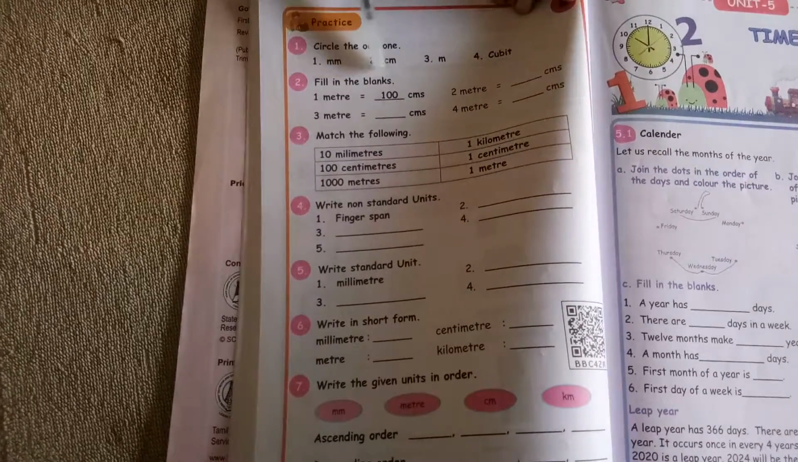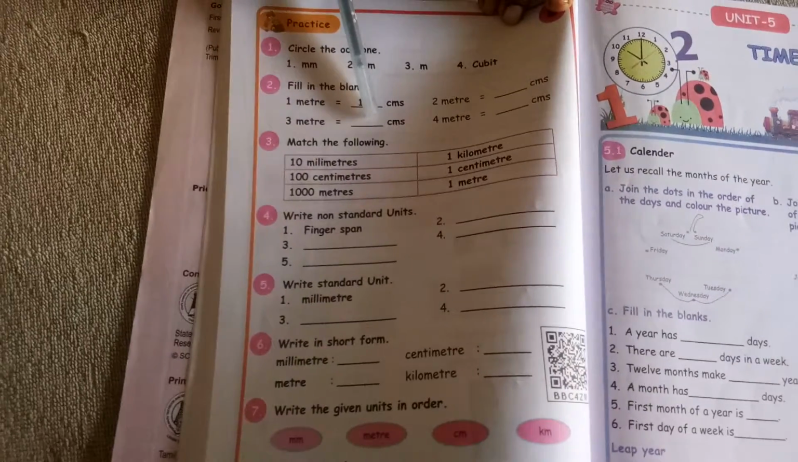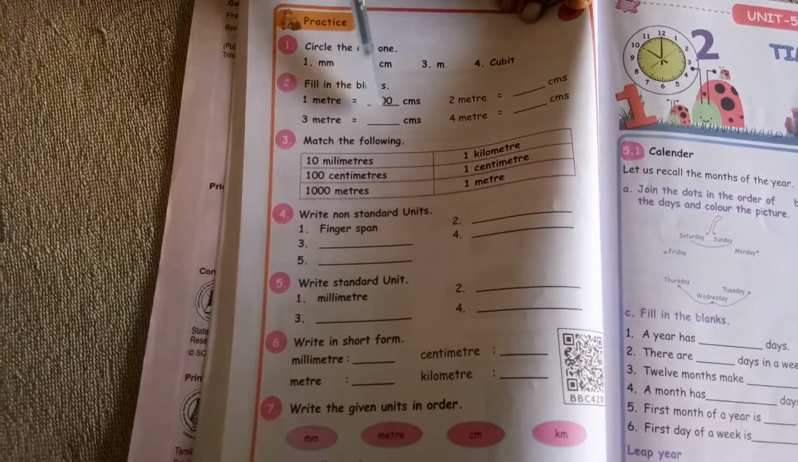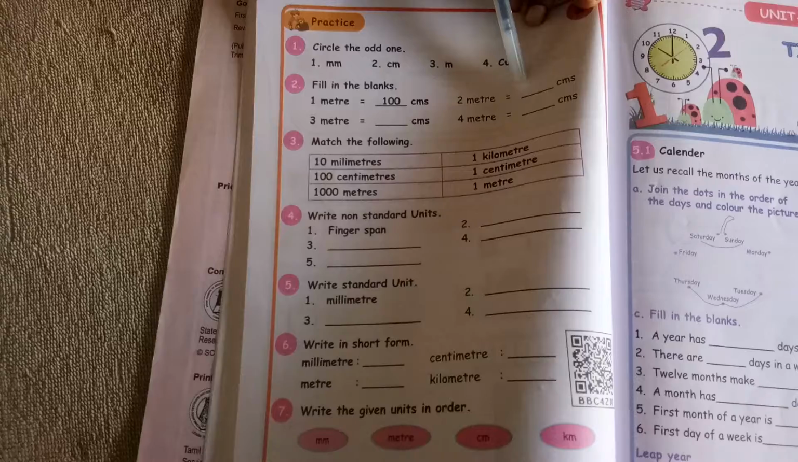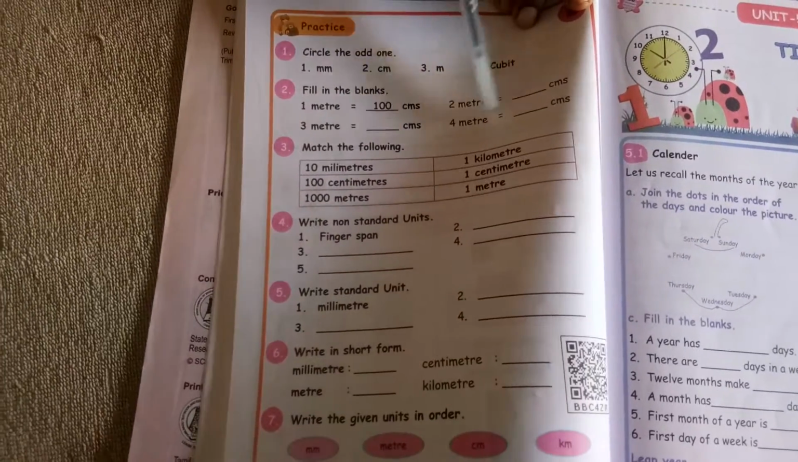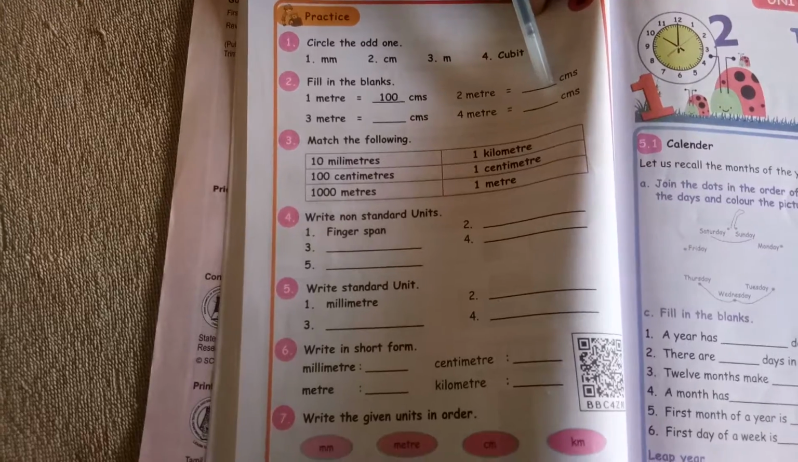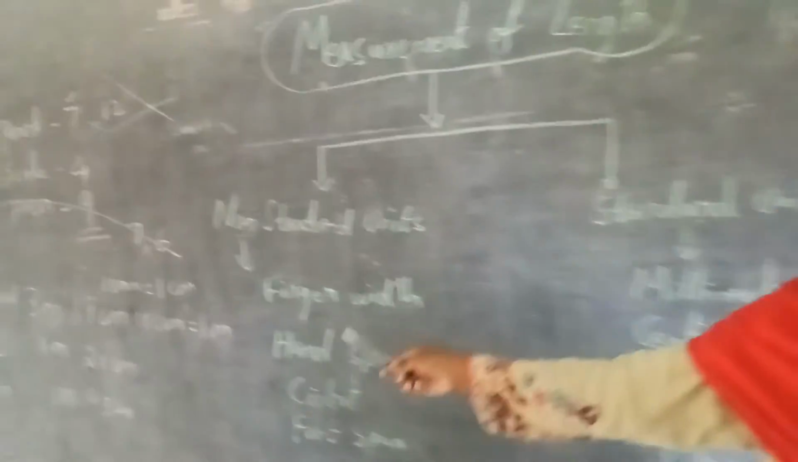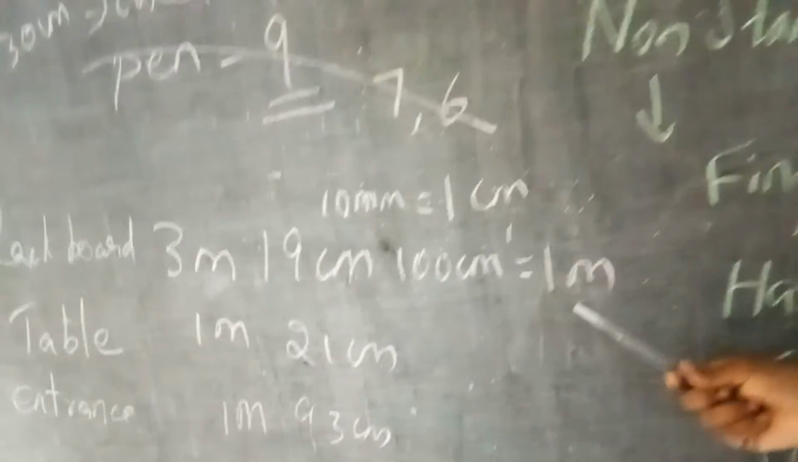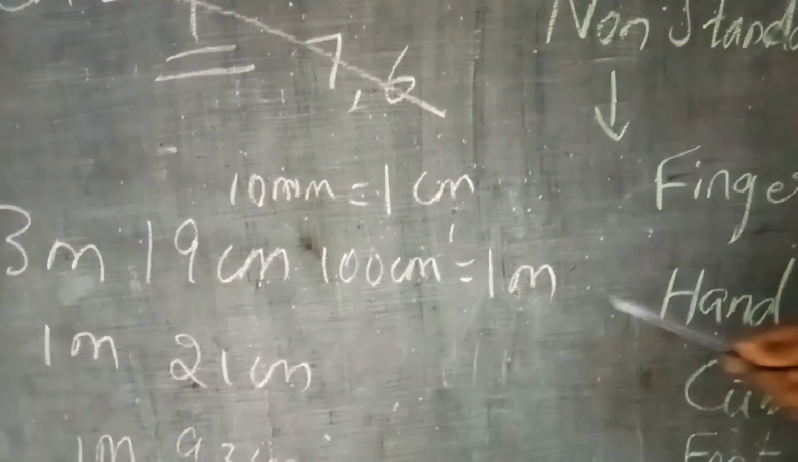Next one, fill in the blanks. See, 1 meter is equal to 100 centimeter. And 3 meter is equal to, obviously, 3 into 100. 2 meter is equal to 2 into 100. 4 meters is equal to how many centimeters? 4 into 100 centimeters. Because just before we have discussed, right, 100 centimeter is equal to 1 meter. The same thing we have to multiply.